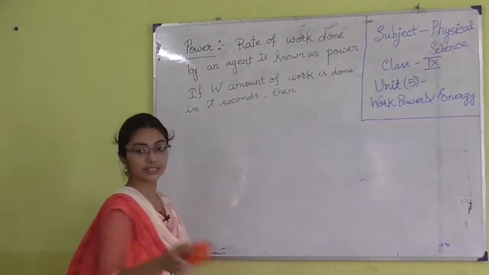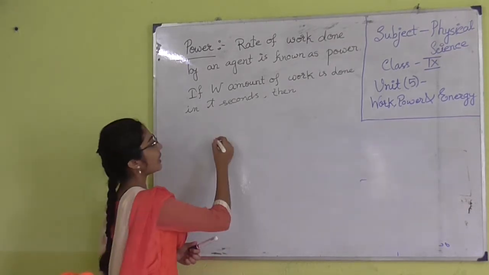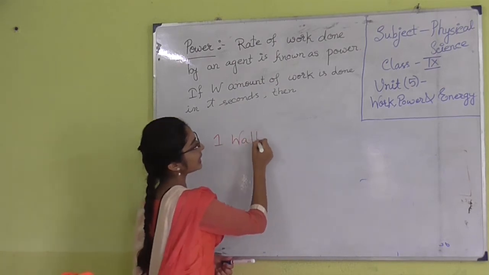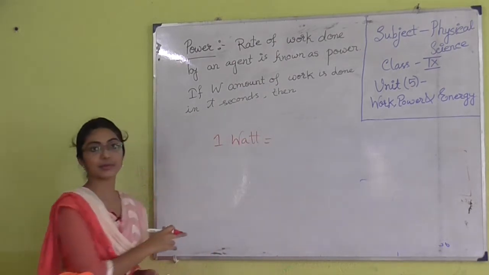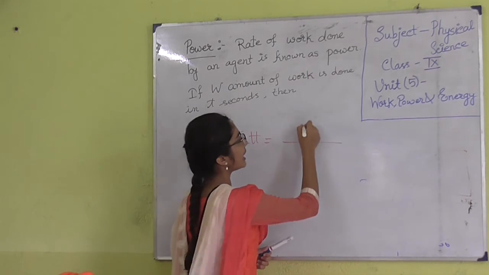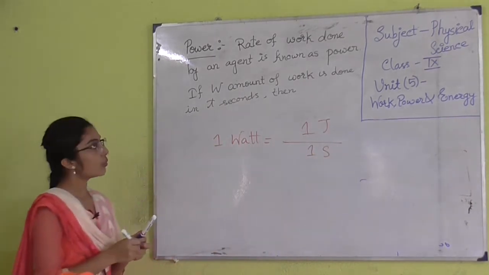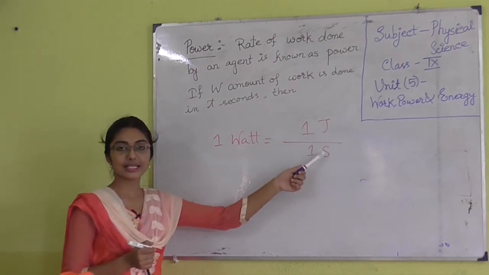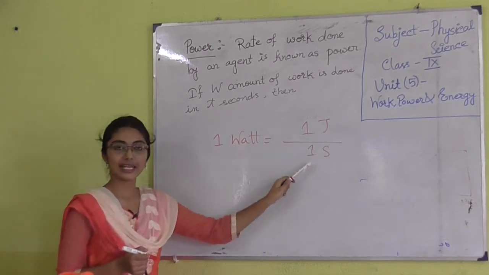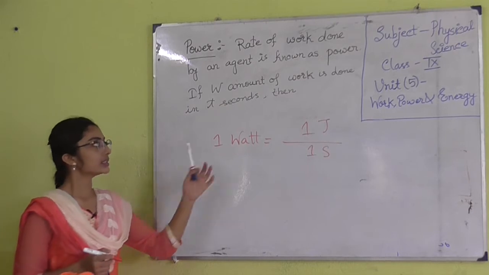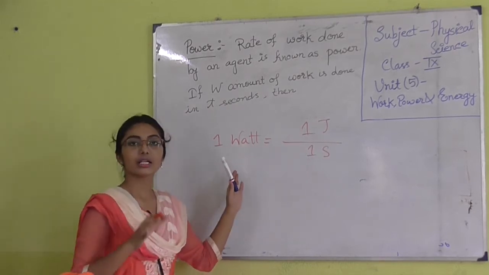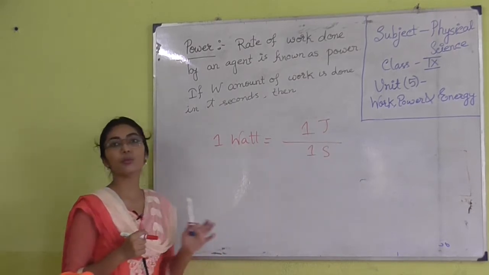Next, we have to know another quantity, that is what is watt. Sometimes the question comes like this: define 1 watt. So 1 watt is basically 1 joule divided by 1 second. Whenever 1 joule amount of work is done in 1 second by an agent, then the power consumed by the agent is 1 watt.